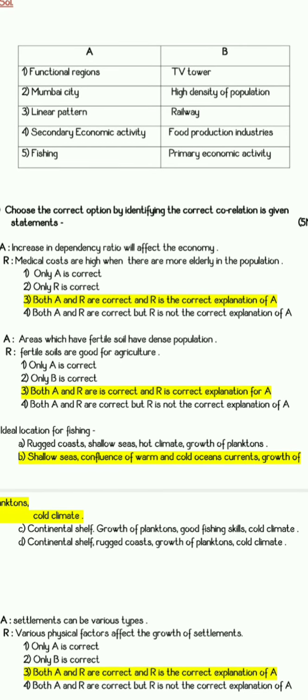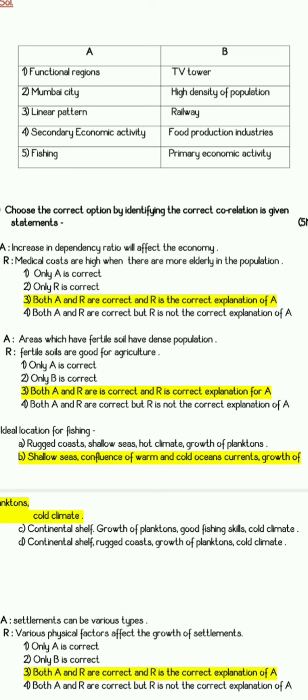After that we come to section number 3, the C section, where we have 2 statements, assertion and reason. The first statement is: increase in dependency ratio will affect the economy. Definitely this is true. Second is: medical costs are high when there are more elderly people in the population. This is also true. So both A and R are correct and R is giving the correct explanation of A. Option C is the right answer. Why? Because dependent people are definitely going to increase the medical cost, and it is going to happen because of the elderly population.